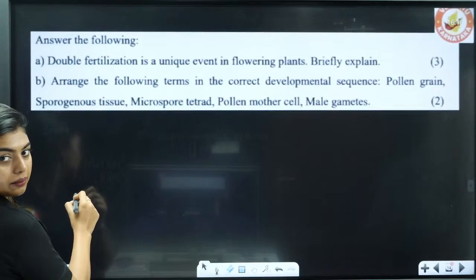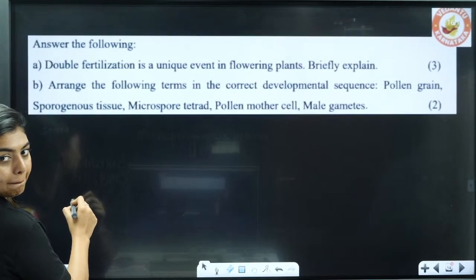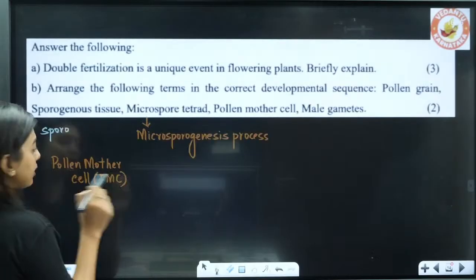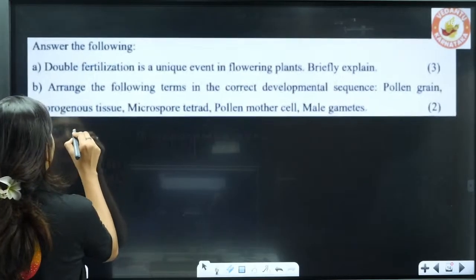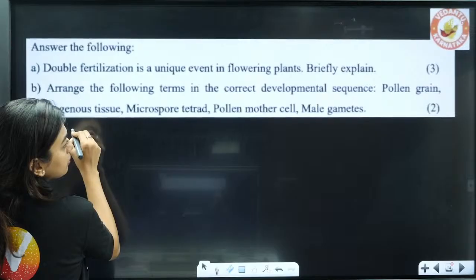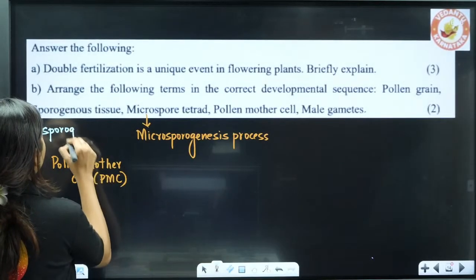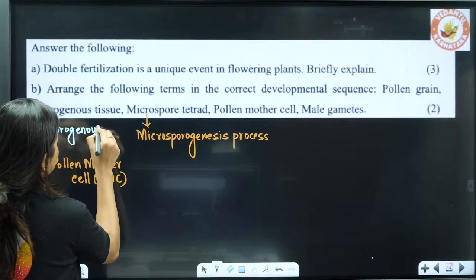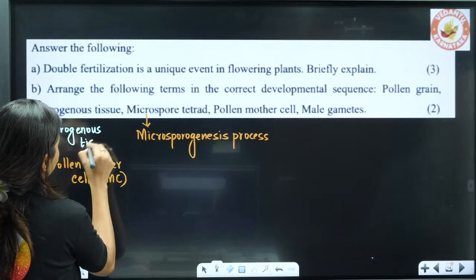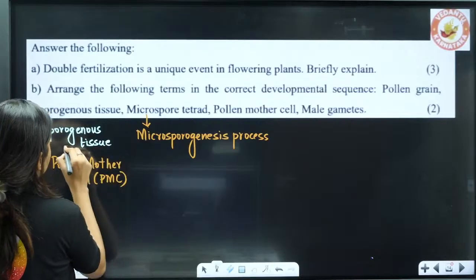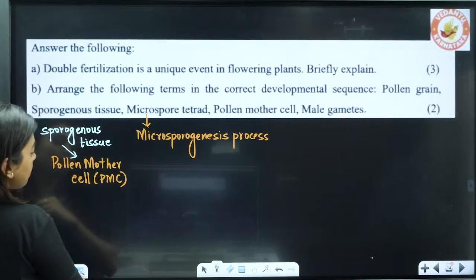Sporogenous tissue will form the pollen mother cell.